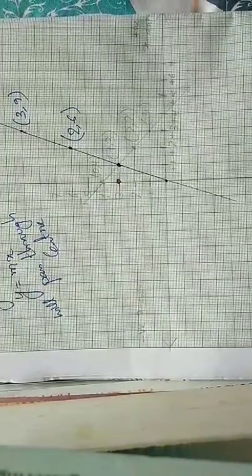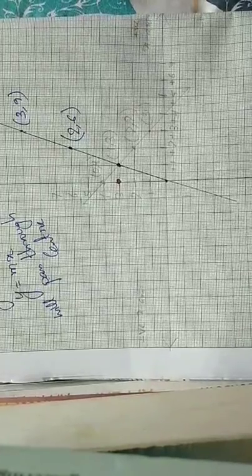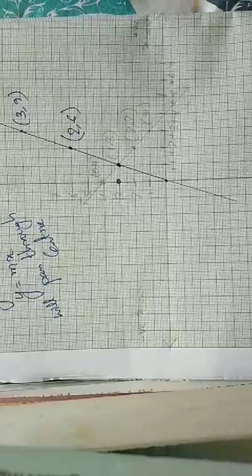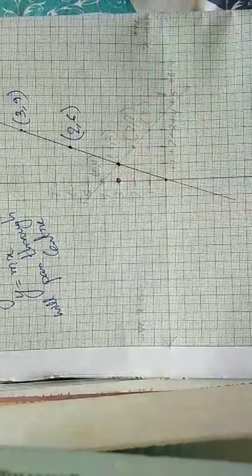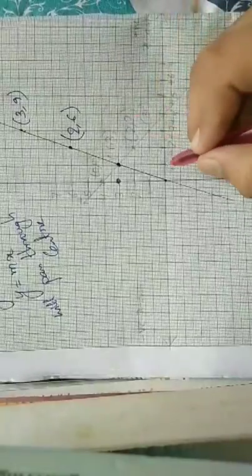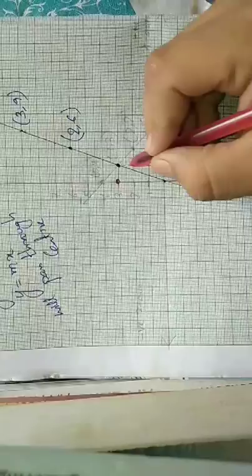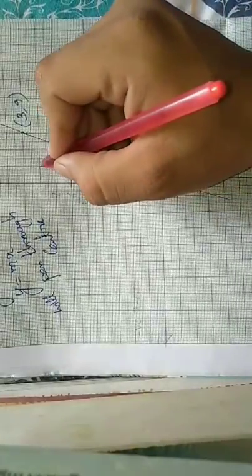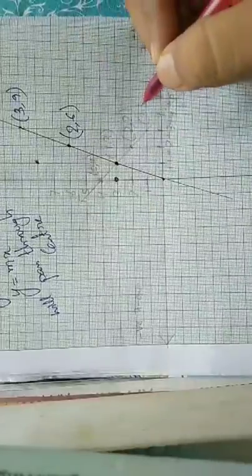0, 3 means x is 0. Only the y ordinate is there, right? Only the y point is there. So it will be over here, right? This red pen. So 0, 3, 1, 8. x is 1 and y is 8. So 8 is this. This point is 1, 8.